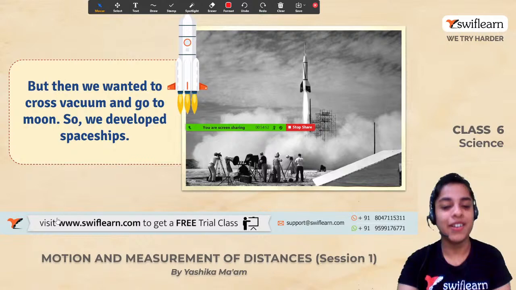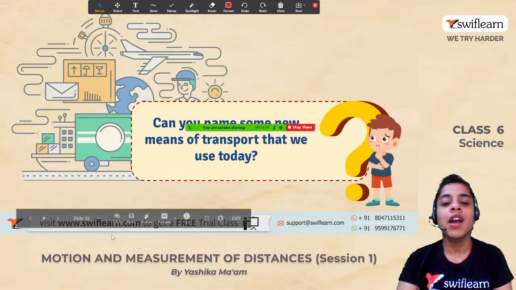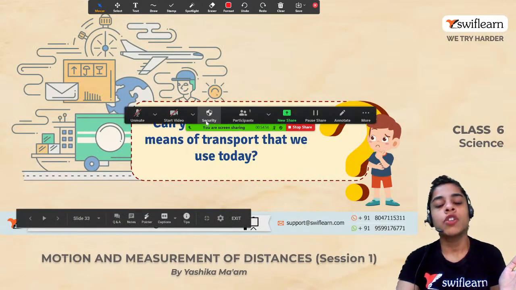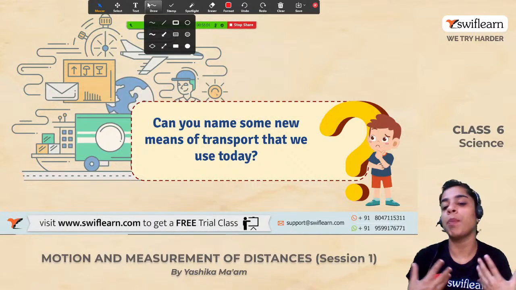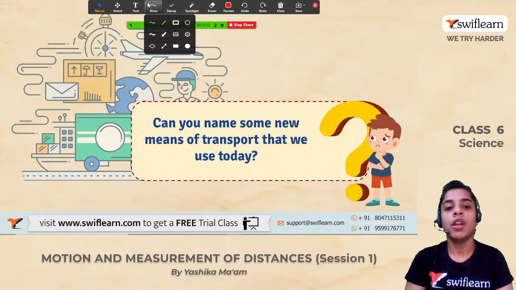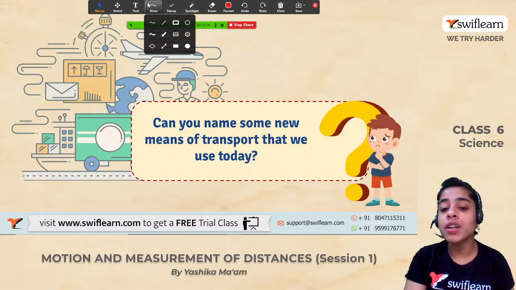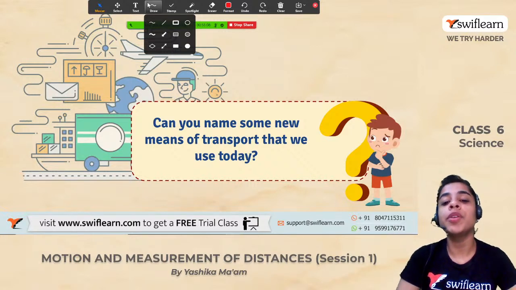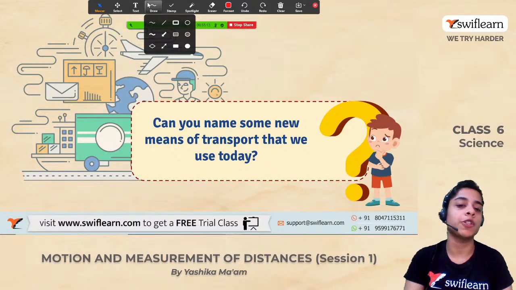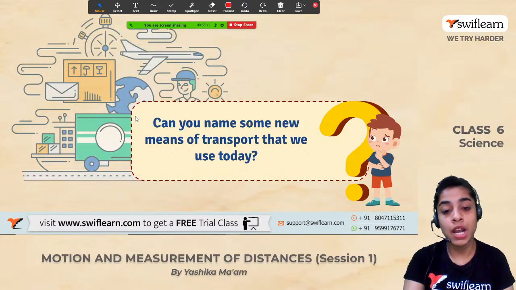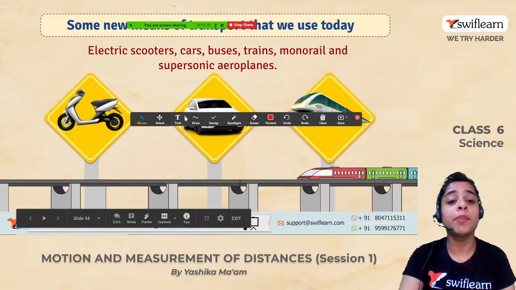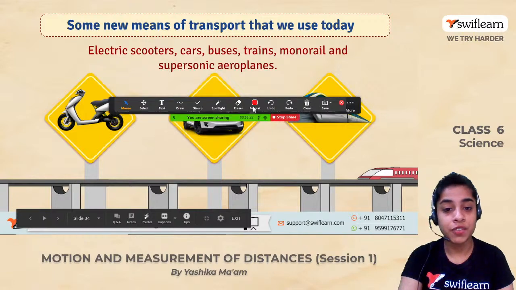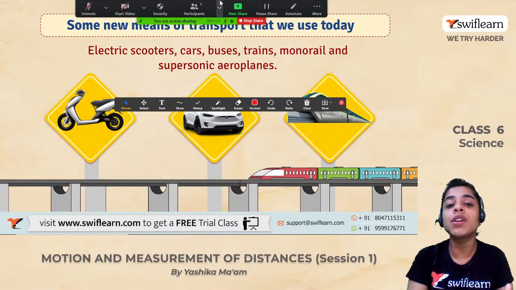Okay. All right. So now moving forward, we discussed the whole story, the journey of traveling from foot to the journey of developing spaceships. Now, it's the modern era. It's the modern time. Can you name some new means of transport that we use today? हम अब कौन से means of transport use करते हैं जो पहले हम नहीं करते थे? Who will tell me? So, some new means of transport that we use today are electric scooters.